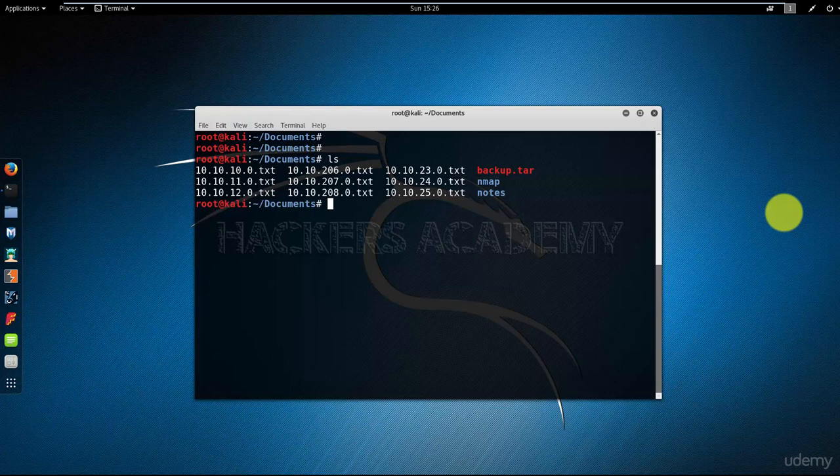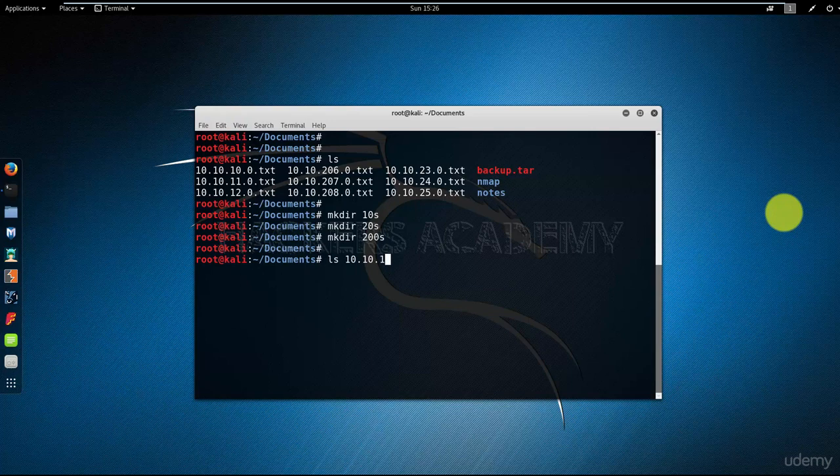So I'm going to start by creating the different directories. I'll create the 10s, 20s, and 200s. Now let me try the first command. I'm going to do ls 10.10.1. That was easy enough.